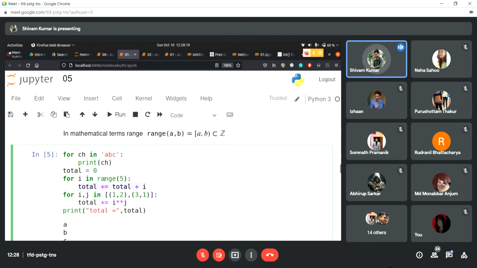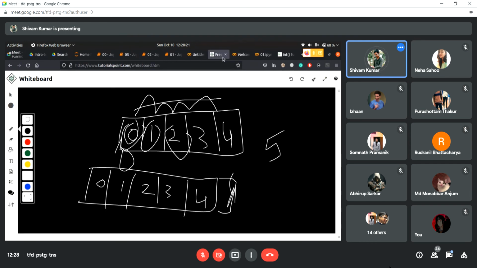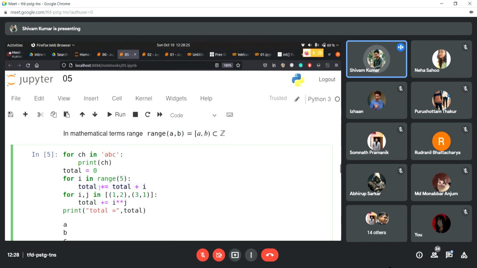Now it will go find another object in the range of 5. So the next object in range of 5 is 1. So again, it will come inside the loop. It's going to evaluate total. So right now total is 0, from the last iteration. If you remember, the total was 0, right?